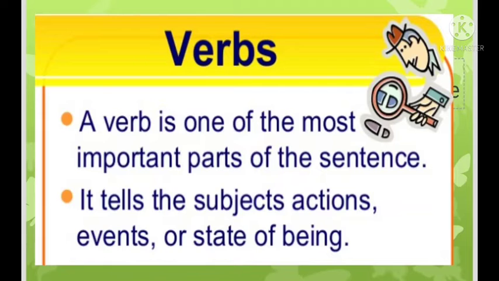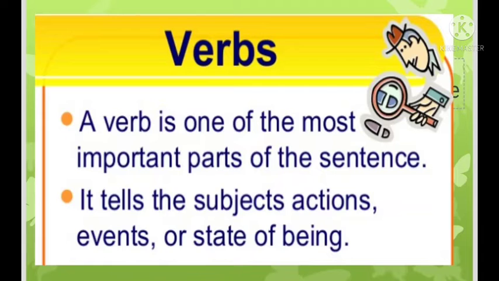Or the dog barks. What does the dog do? Barks. Barks is the verb here. So through the word bark, we get to know what action the dog is doing at that time.